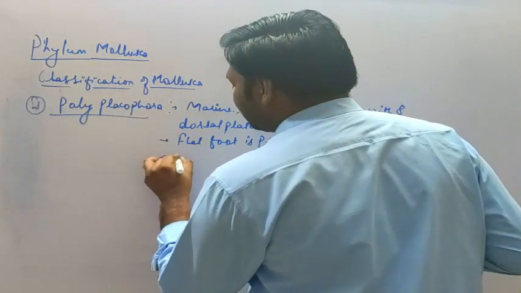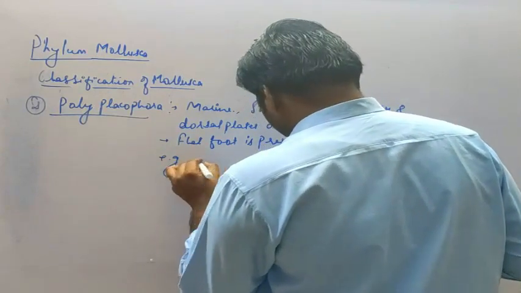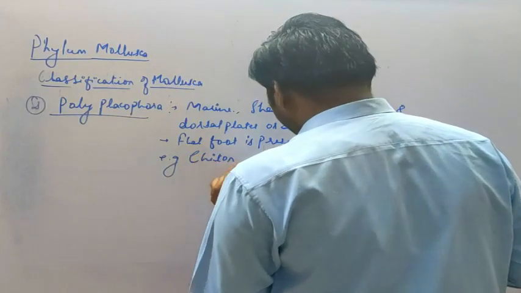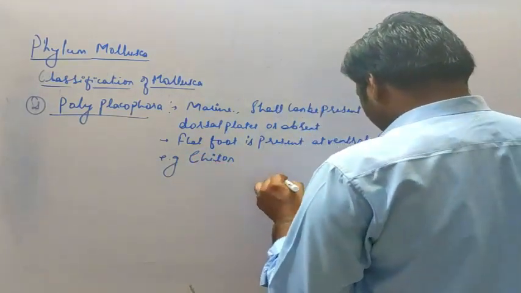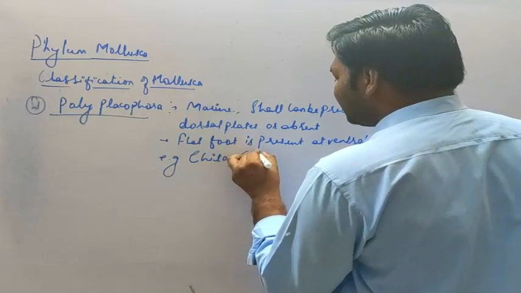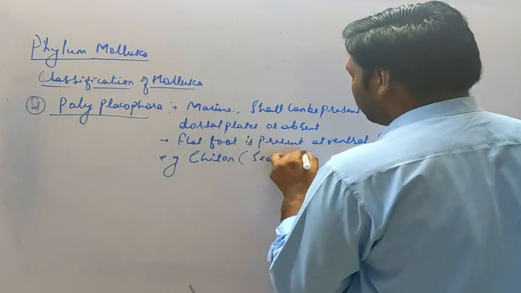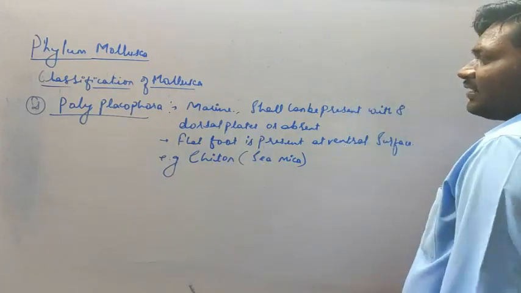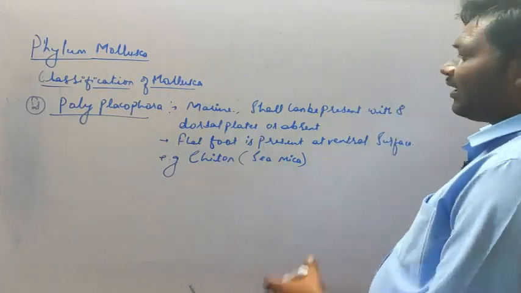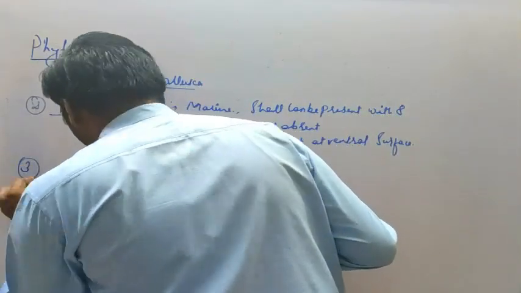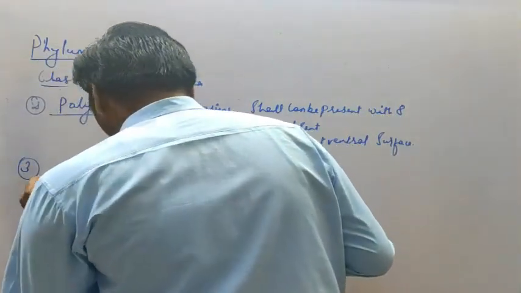An example is the chiton, that is also referred to as the sea mica. So this is the second class, Polyplacophora, and their general characteristics. Then third, that is Scaphopoda.